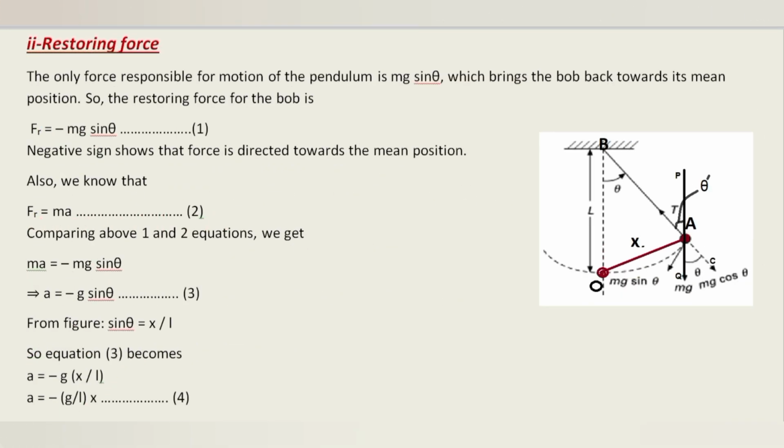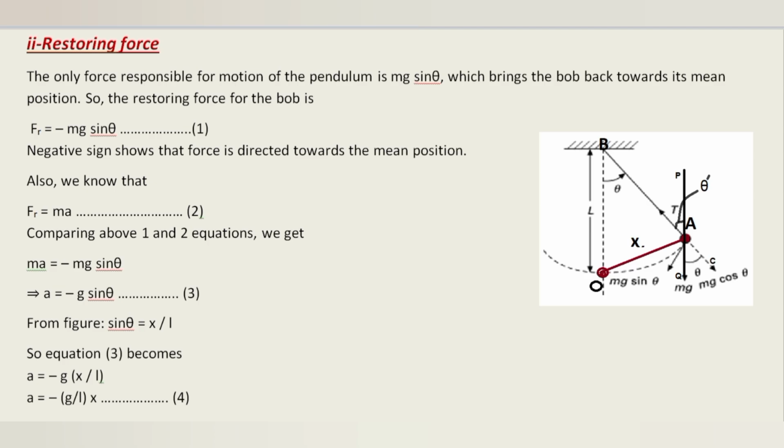The only force responsible for the motion of the pendulum is mg sine theta, which is the unbalanced component of weight and acts perpendicular to the length of the pendulum. It brings the bob back toward its mean position, meaning it provides the restoring force to the bob. So the restoring force for the bob is F is equal to negative mg sine theta. The negative sign shows that the force is directed towards the mean position, which means opposite to the displacement of the bob from its mean position as shown in the figure.